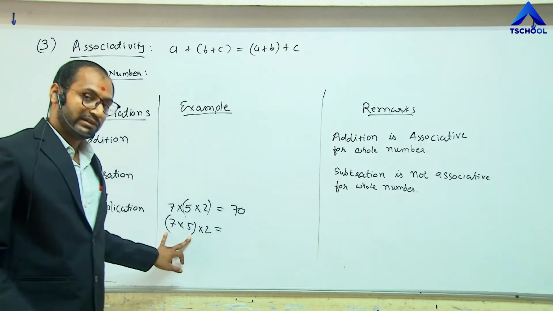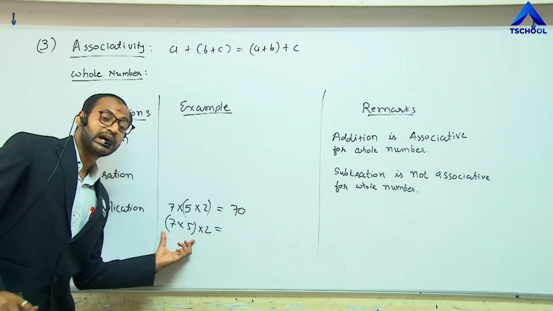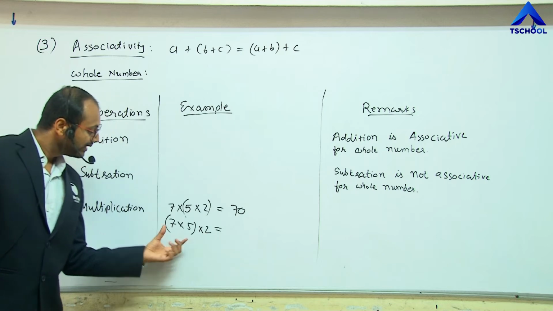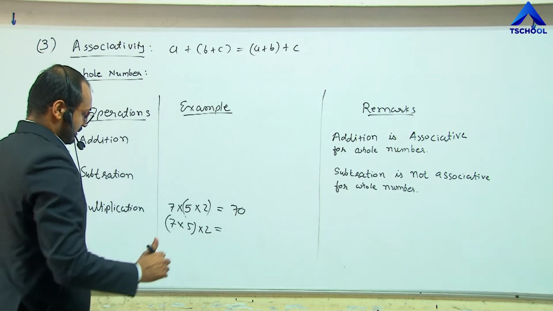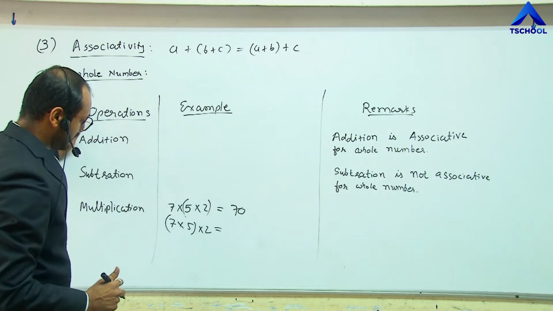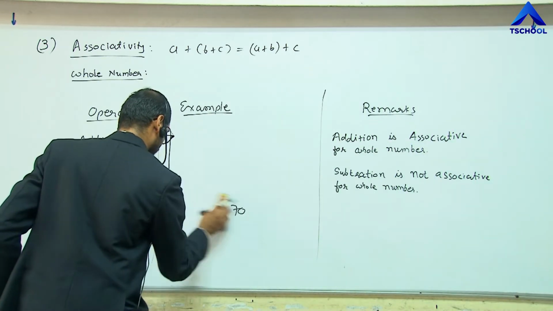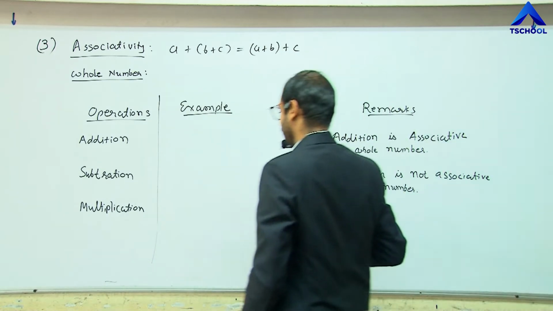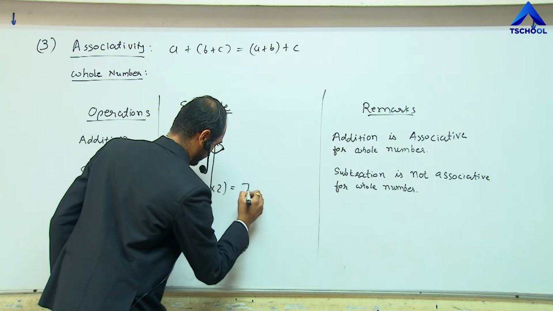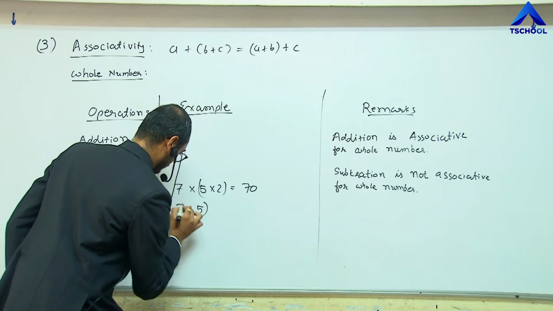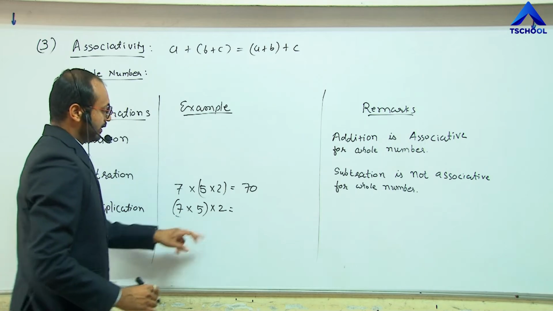Here, as we discussed earlier, we have to do the operation in the bracket first. 7 multiplied by 5 we have to do first. 7 fives are 35, multiplied by 2 gives 70.